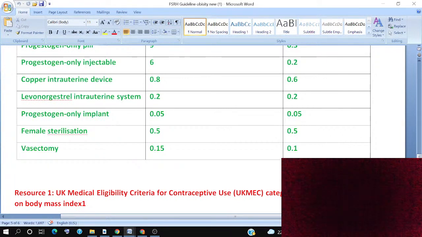Female sterilization has a typical use of 0.5 and a perfect use of 0.5. Vasectomy has a typical use of 0.15 and a perfect use of 0.1.